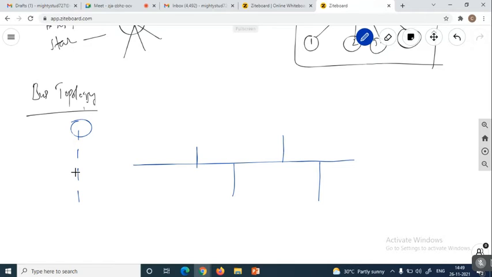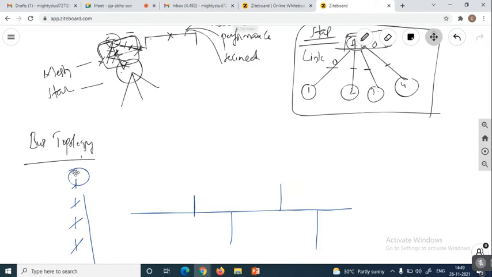If you are taking water from a particular tap, we take the water in terms of drops, or at the same time we take the complete flow. Suppose the fastness of the water traffic is more, we get the complete water. Suppose the water dropping is slow, then we take it drop by drop. So in the bus technology, how is the data going to be distributed to the number of devices?